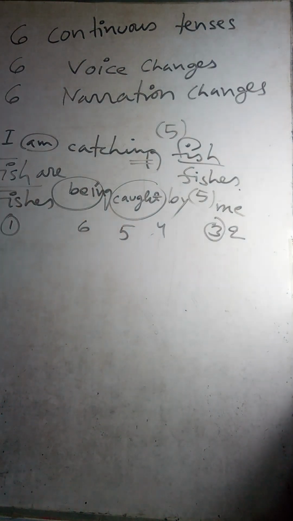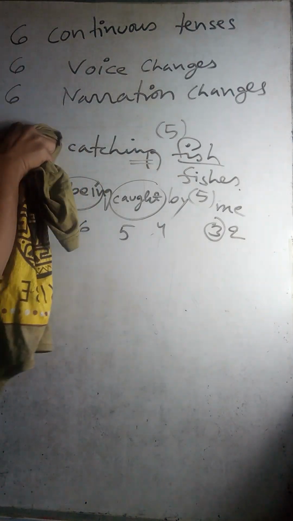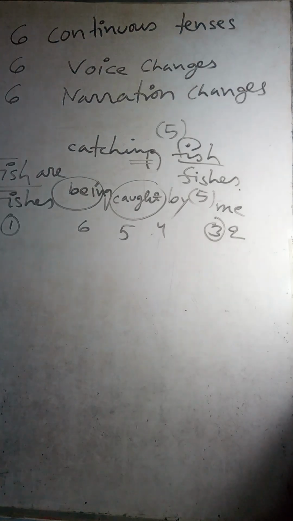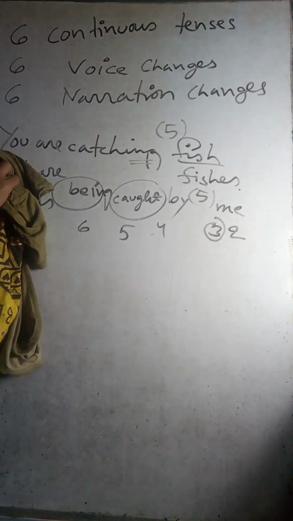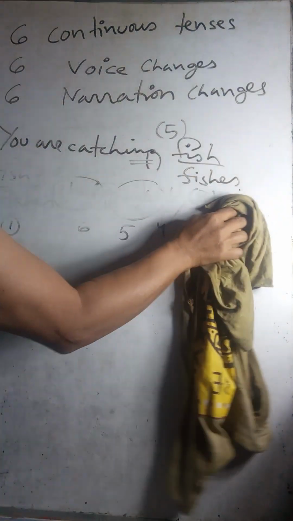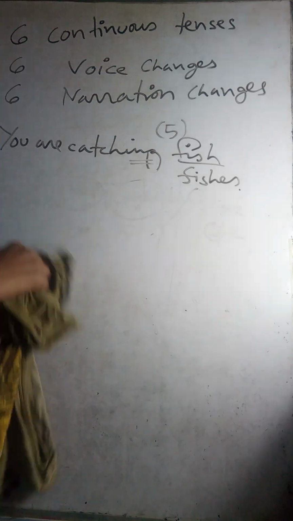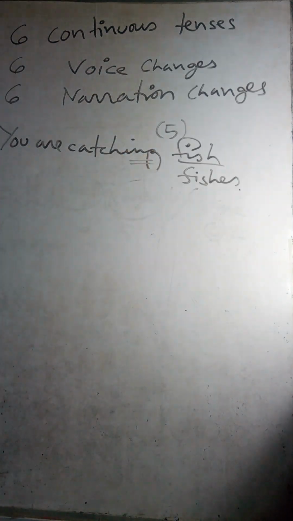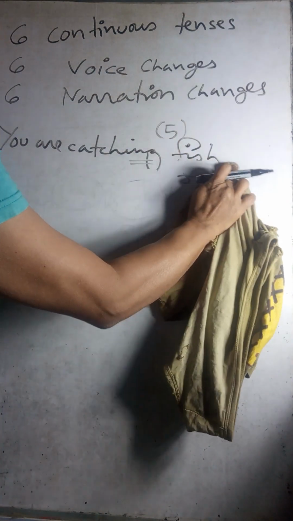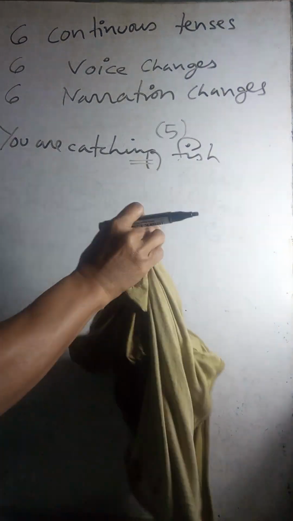So once again, I am changing this. So you are catching fishes or fish. So same way, I just erase this, and let's go more. Okay, so similarly the same thing is coming, right?